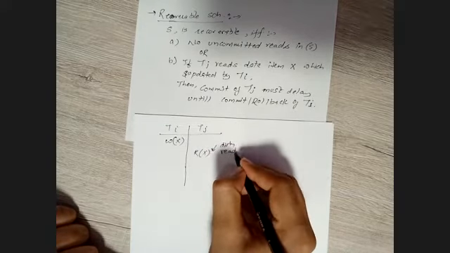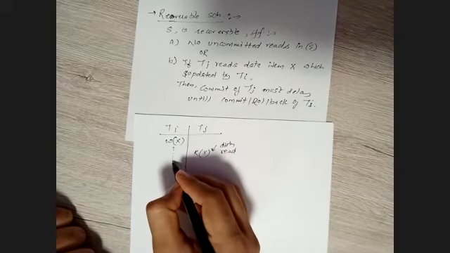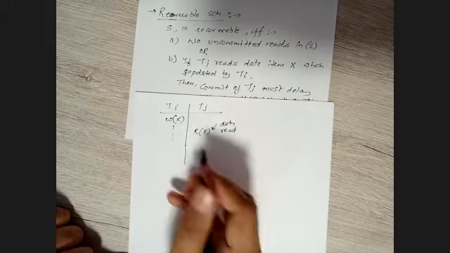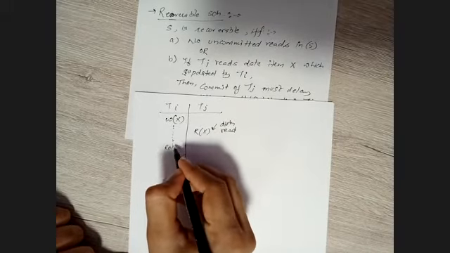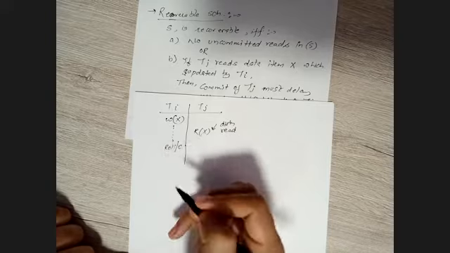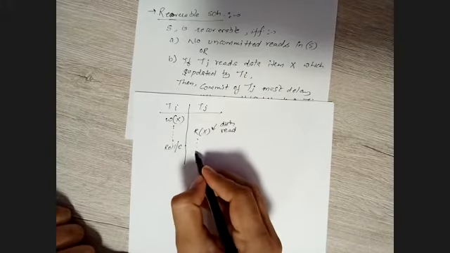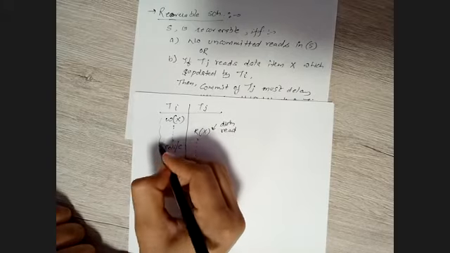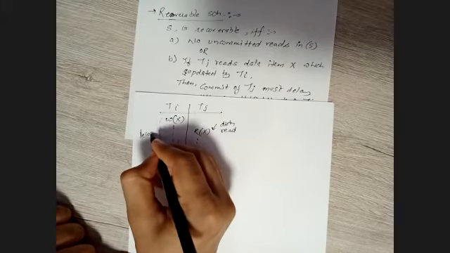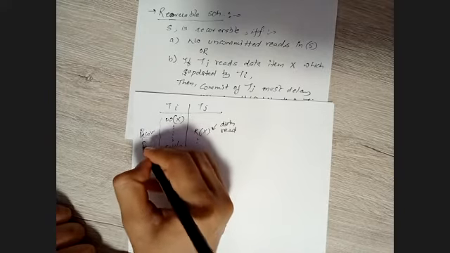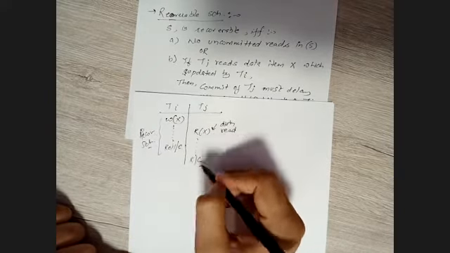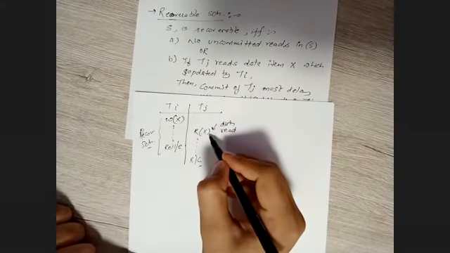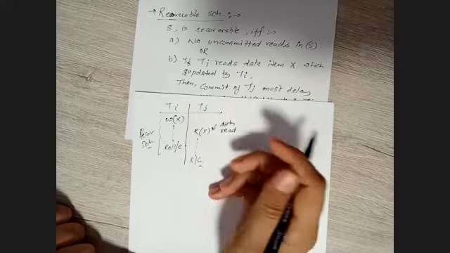But remember, before committing this dirty read transaction, the Ti transaction should at least roll back or commit, right? And after this the Tj transaction can commit or roll back. So this is what a recoverable schedule is. We are delaying the commit or rollback for the dirty read transaction. Right? So this is what a recoverable schedule is.